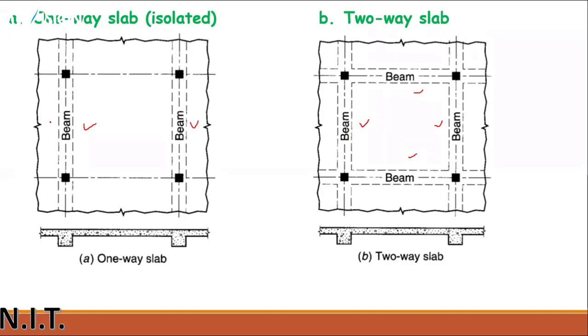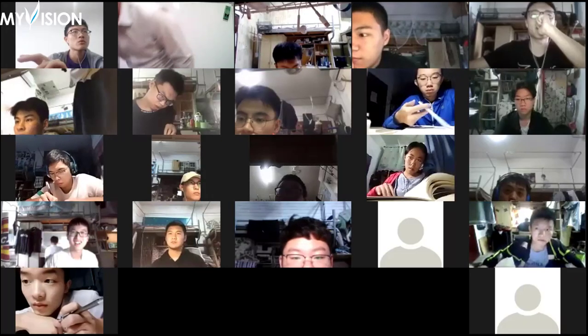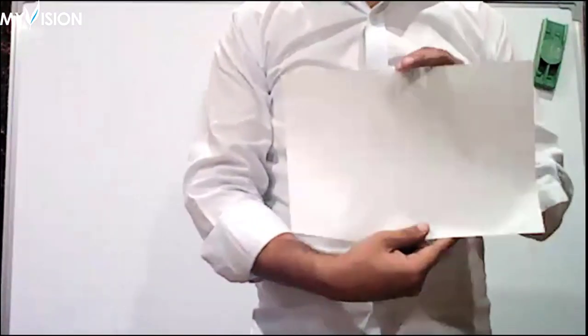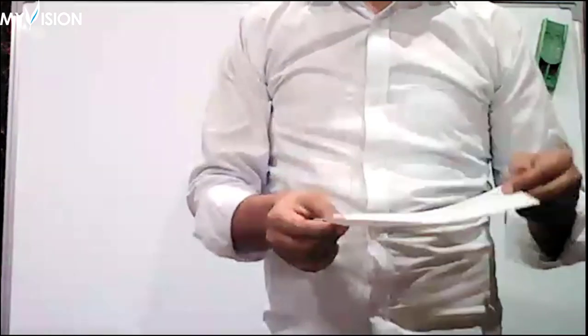But there are a few more differences available. If the bending occurs in only one direction, see, I have a piece of paper in my hand. You can see this.